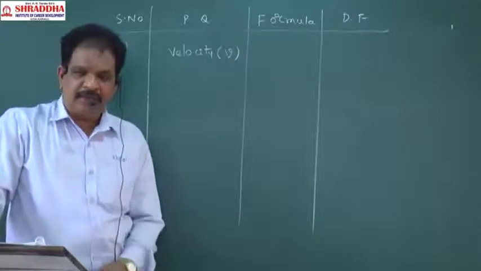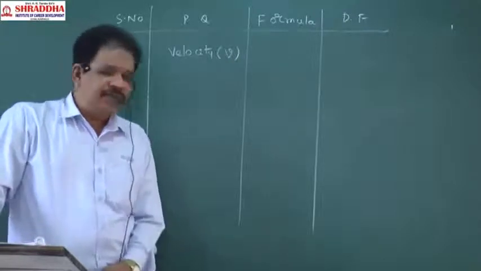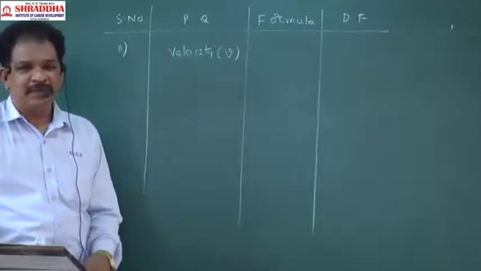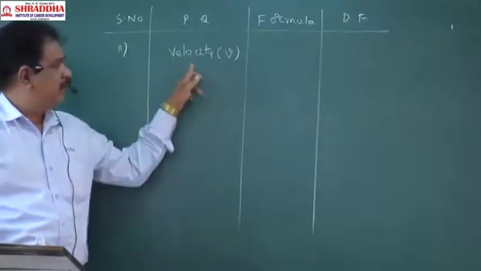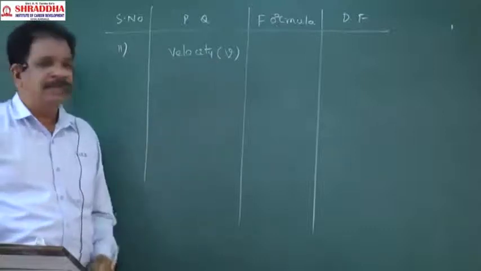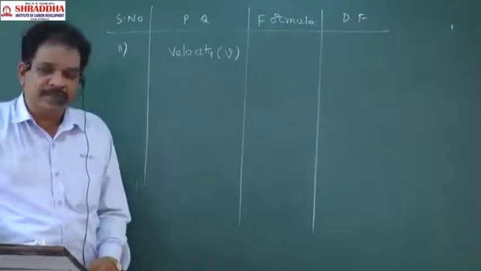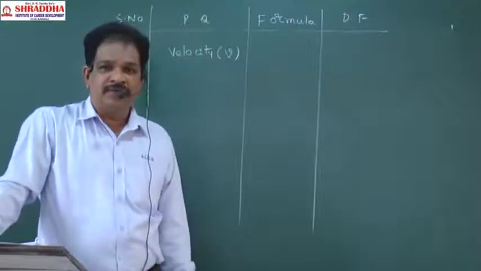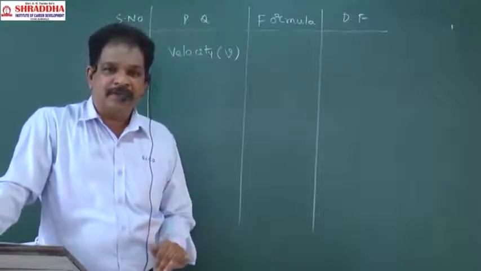Initial velocity, final velocity, any velocity, we have to use the same symbol, v. Tell me the formula for velocity. Velocity is equal to displacement by time.